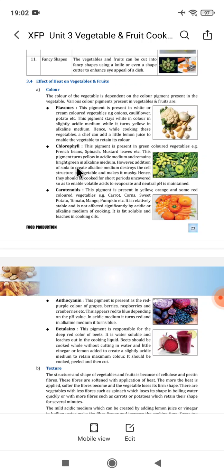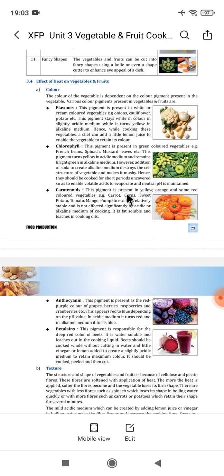However, addition of soda to create the alkaline medium destroys the cell structure of the vegetable and makes it mushy. Hence, they should be cooked for short periods uncovered so as to enable volatile acids to evaporate and neutral pH is maintained. Third is carotenoids.